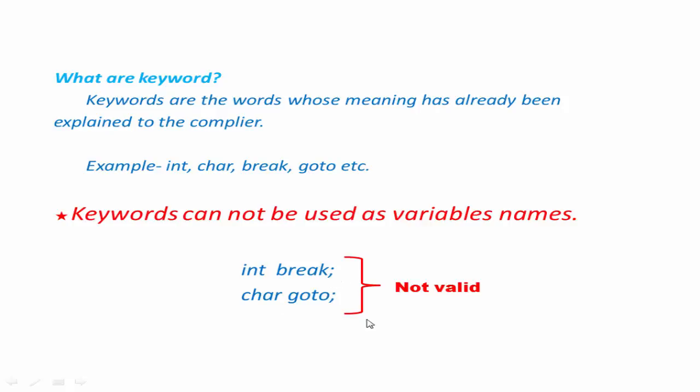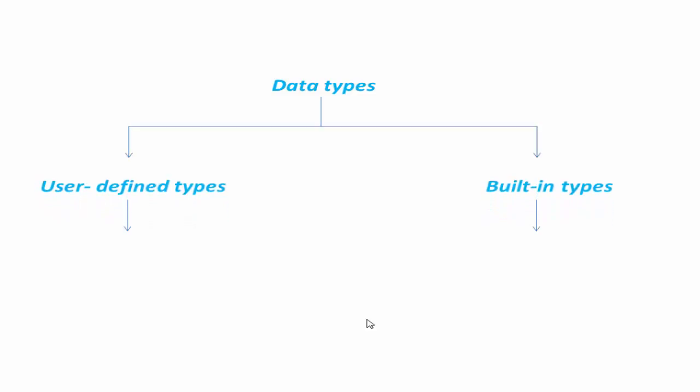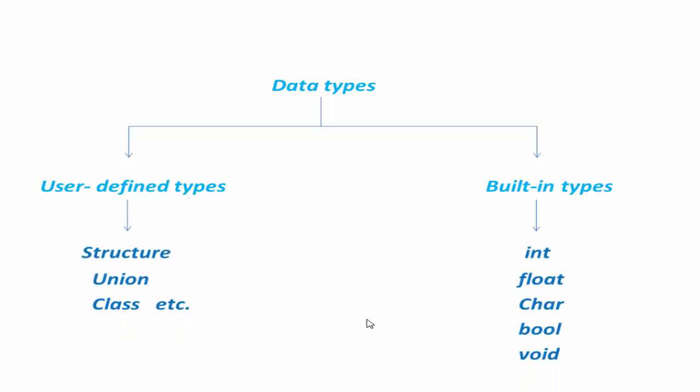Next one is data types. All of you know when we store some values in the computer memory, then the compiler wants to know what type of data we are storing in that memory location. So the type of data stored in a variable or memory location is called data type. C++ data types are classified as user-defined and built-in types. User-defined types contain structure, union, class, etc. And built-in types contain int, float, char, boolean and void.